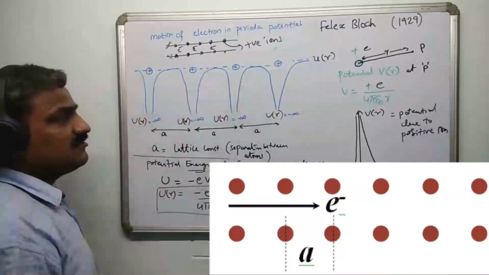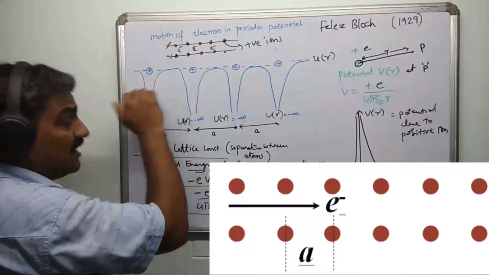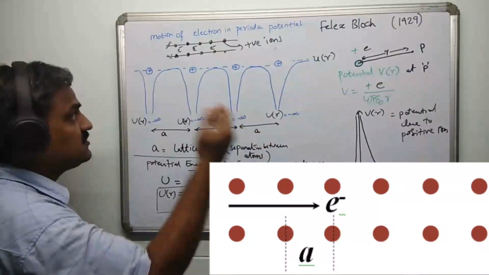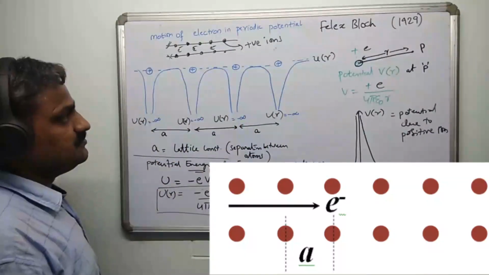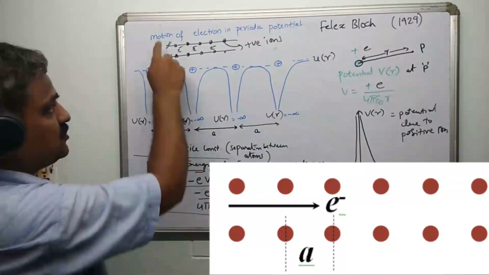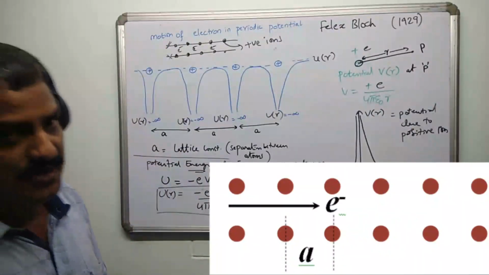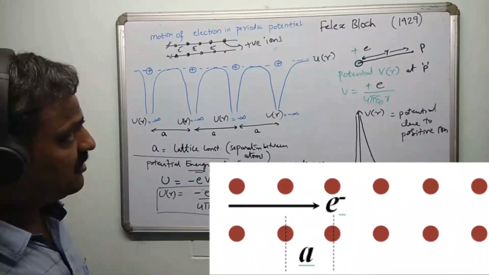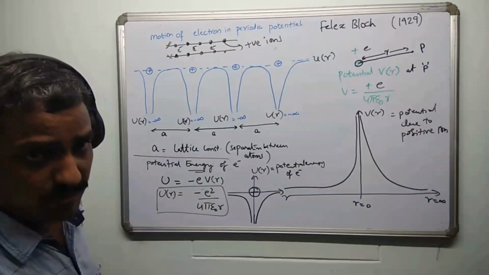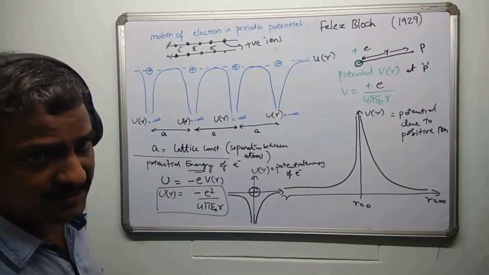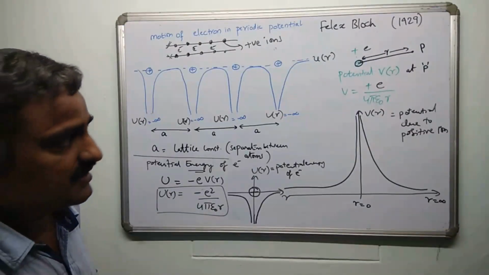So this represents a one-dimensional array of ions. There, the electrons are going to feel this kind of potential energy. So this is the motion of an electron inside a periodic potential. Based on this periodic potential model, Felix Bloch gave a theorem called Bloch theorem, and that particular theory is what you call the band theory of solids.